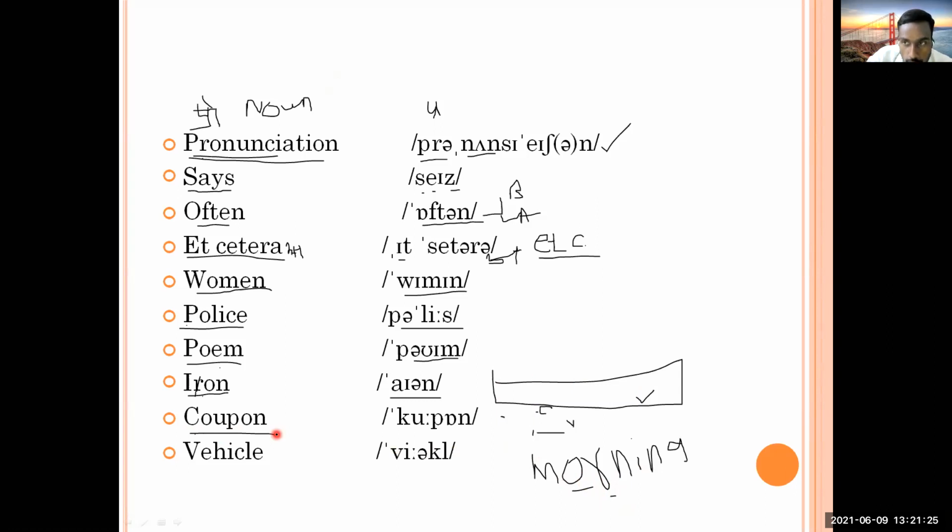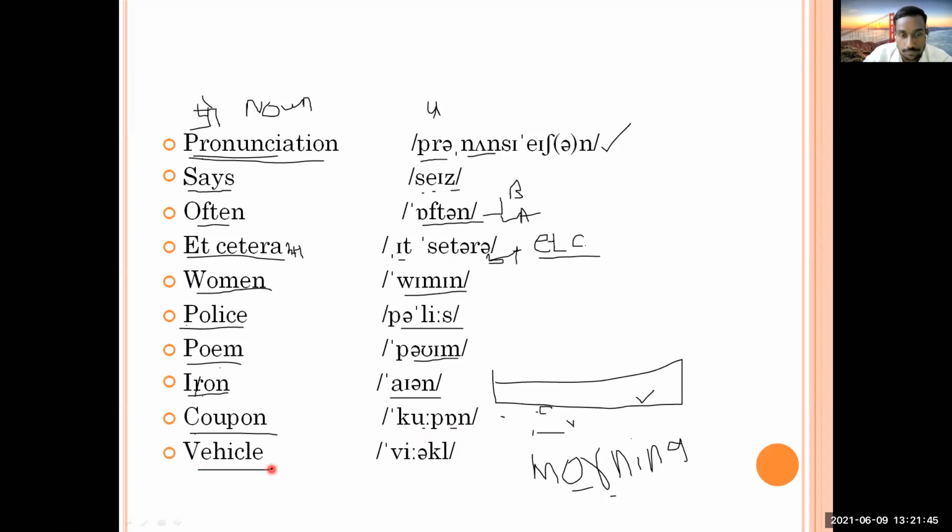It's coupon. There is a long U and there is an O sound. So you have to call it coupon. But we see that people call it differently, and that is not correct. Okay? So it is coupon. You can check it. The next word, you people tell me.